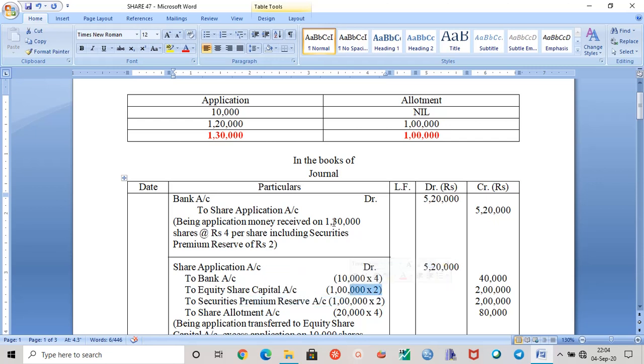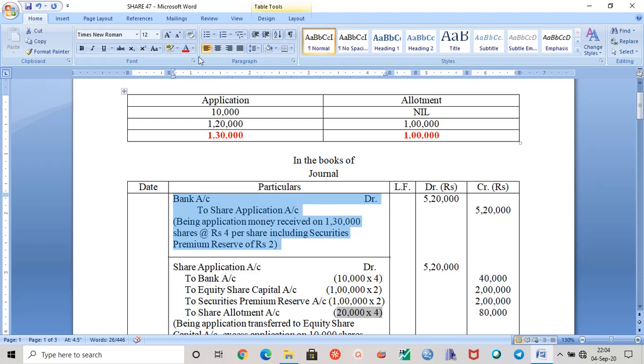For these 10,000 shares, the extra application money will be refunded, rejected. And for the excess 20,000 shares, this application money will be added towards share allotment. We have done this in previous sums also, so you know this.